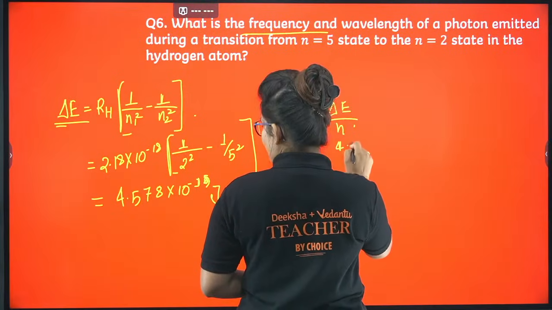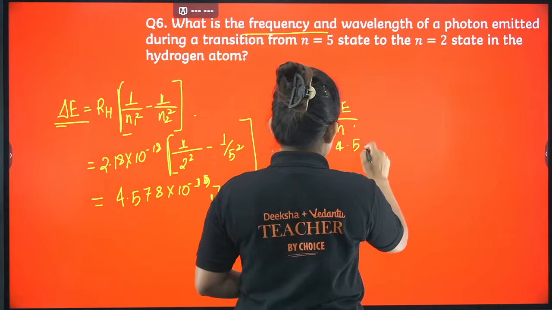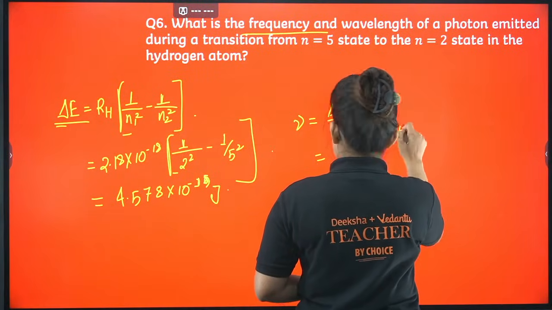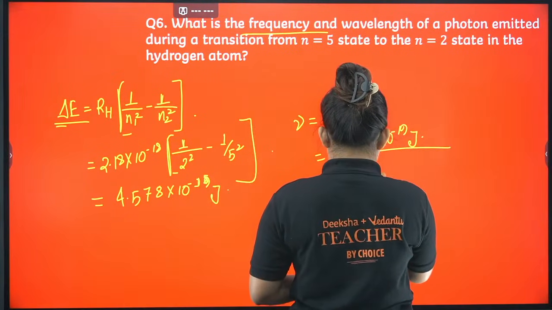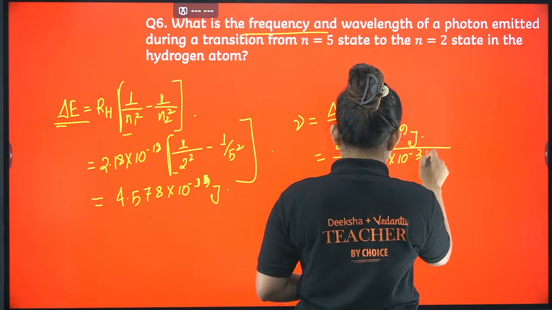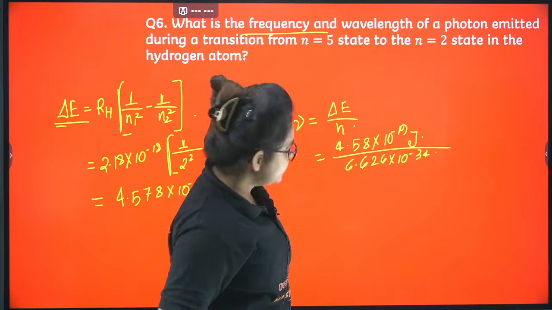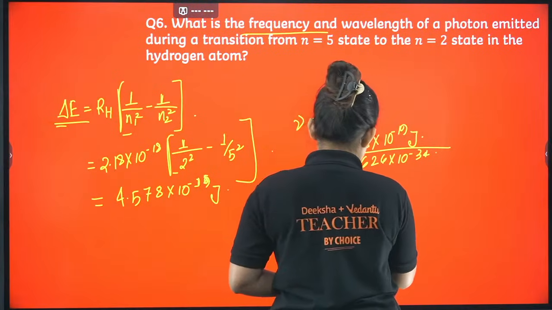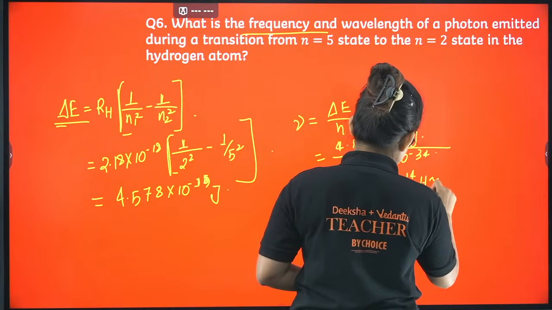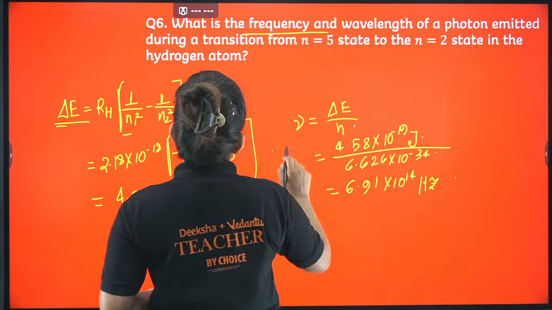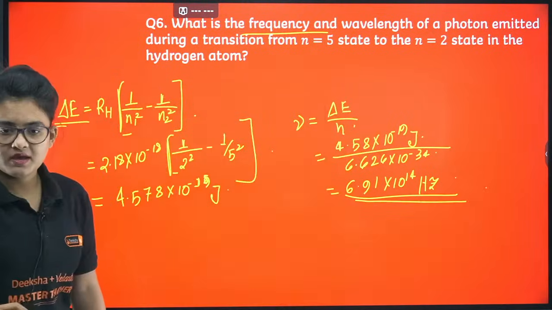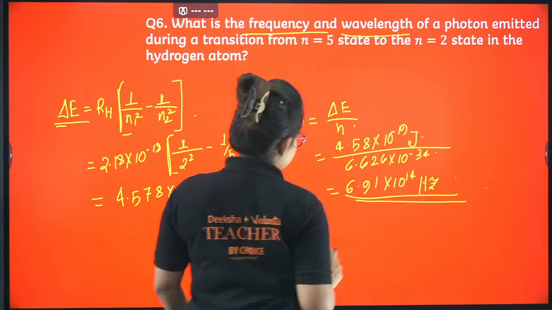So from here, if you calculate 4.58 into 10 power minus 19 joule divided by Planck's constant, 6.626 into 10 power minus 34, it will come to something like 6.91 into 10 power 14 Hz. So this is the frequency. One answer I got is related to frequency. Another thing you can see is wavelength.